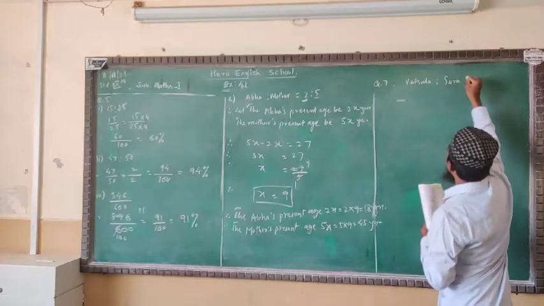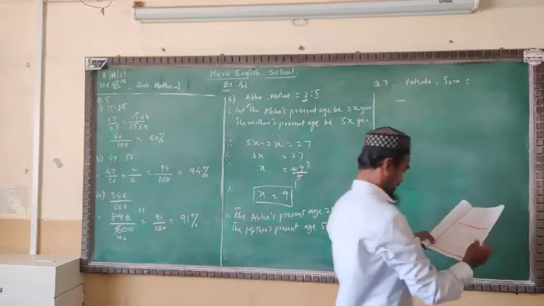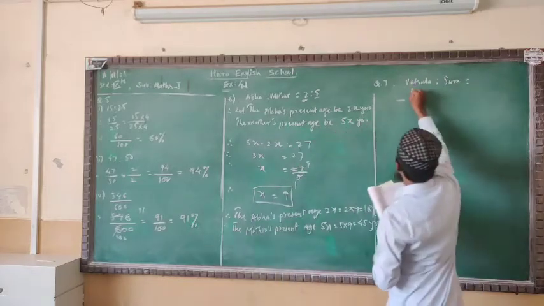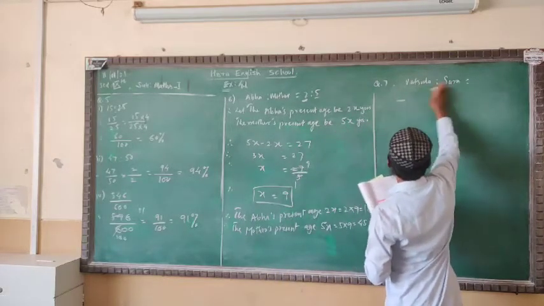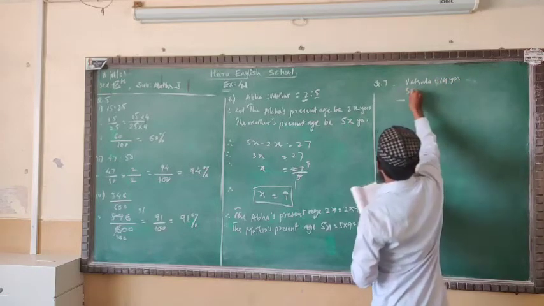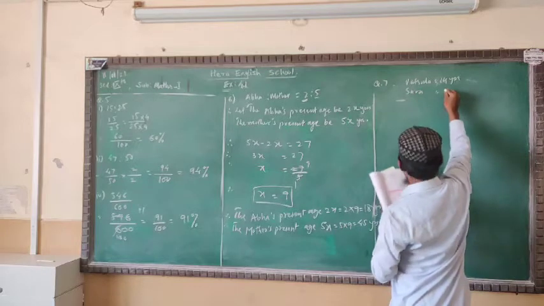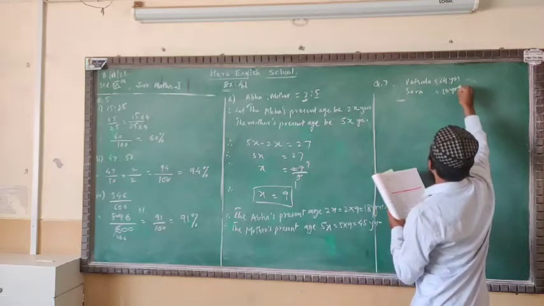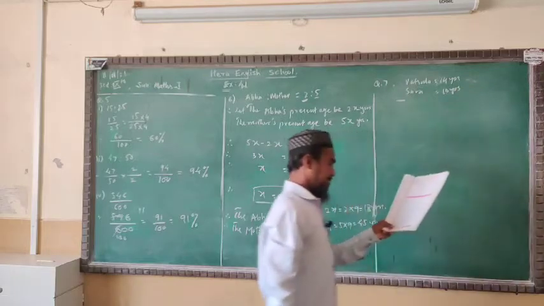Both the present ages we are given: 14 and 10 years. Vatsala's present age is 14 years and Sara's age is given as 10 years.